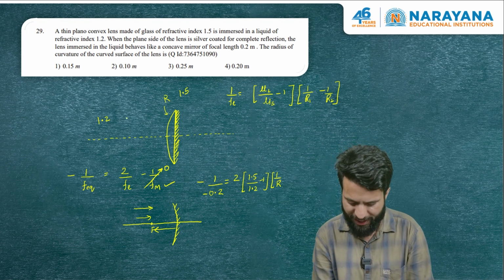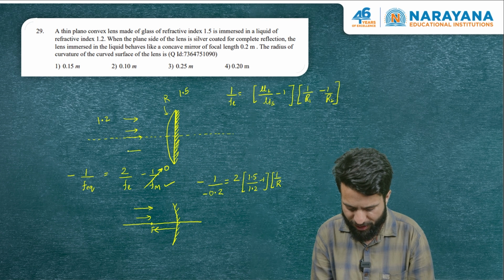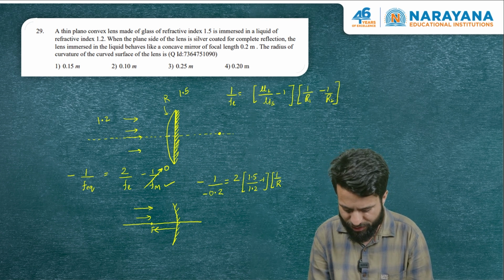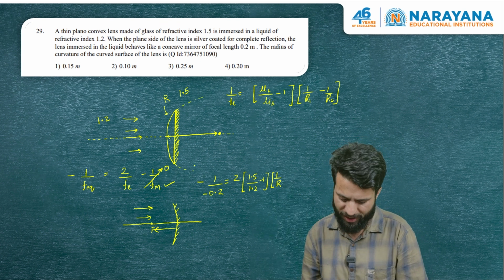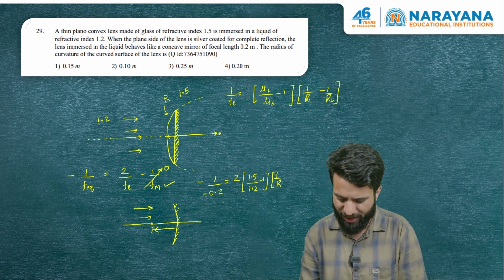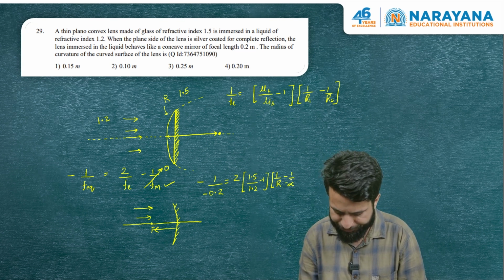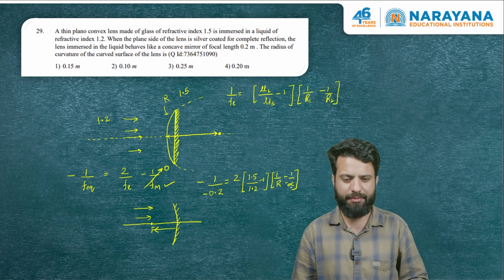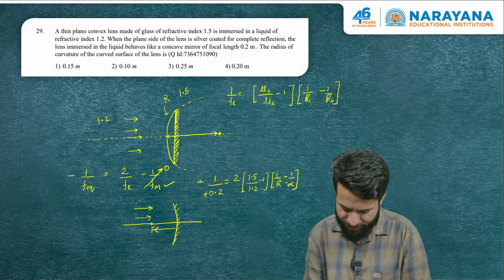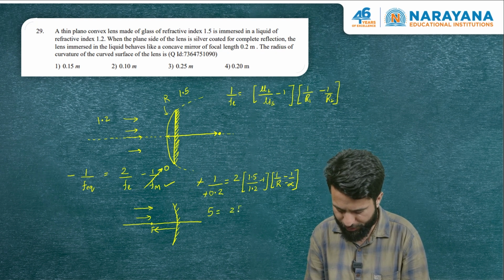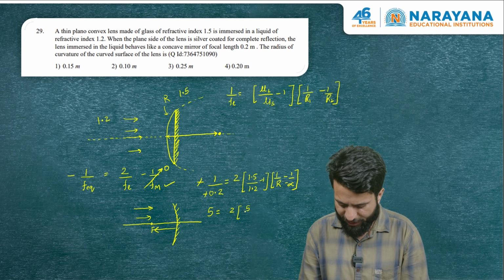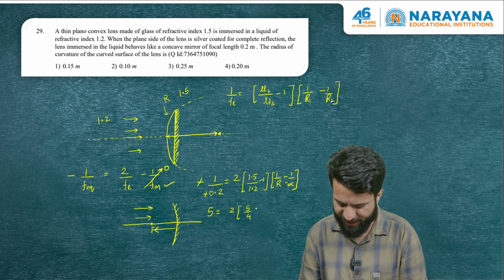That we have to take positive as per the sign convention rules, because R is the distance from the pole to the center of curvature of this spherical surface. We are measuring it in the direction of incidence, so R is positive, and as I told you, the other surface is flat and its radius of curvature will be infinity. And about 1 by Fm I have already told you. So minus and minus will cancel out, and we will have 10 by 2, which is 5, equivalent to 2 into, this will be 5 by 4 minus 1, into 1 by R.